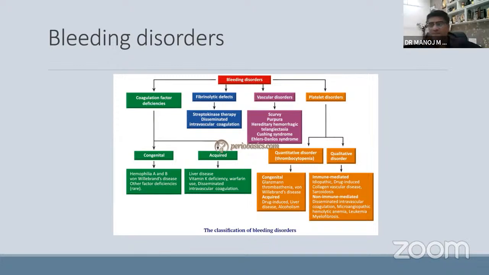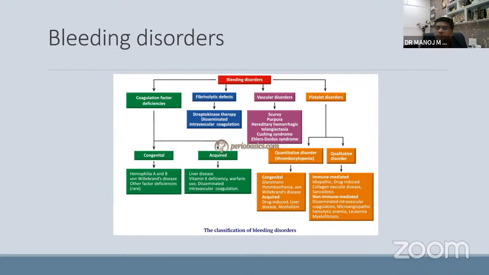Whenever someone has an injury, the initial mechanism that comes into the picture is vasoconstriction. Whenever there is vitamin C deficiency, scurvy, they can have excessive bleeding. Hereditary hemorrhagic telangiectasia: usually the family has the history. Nosebleed, oral bleed, GI bleed, recurrent iron deficiency anemia can be the presenting features. And some collagen vascular disorders. So this can be the scenario where vascular disorders can lead to bleeding.